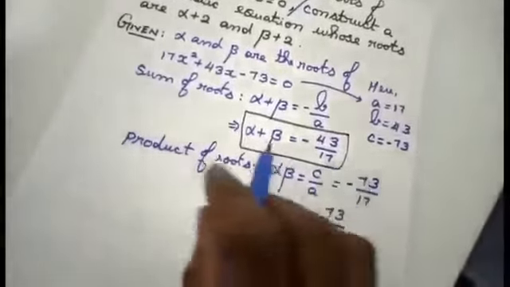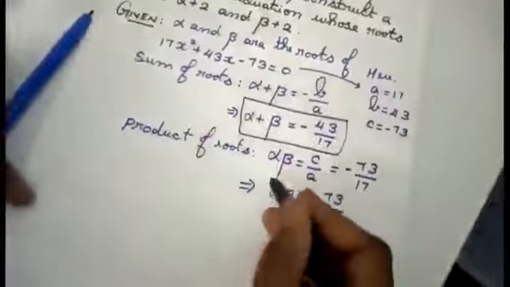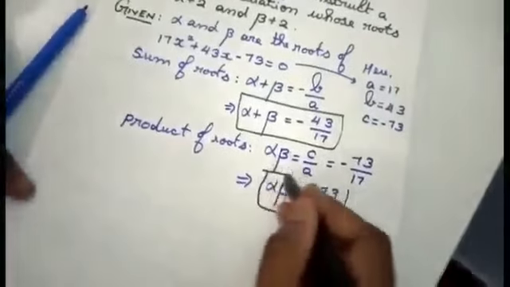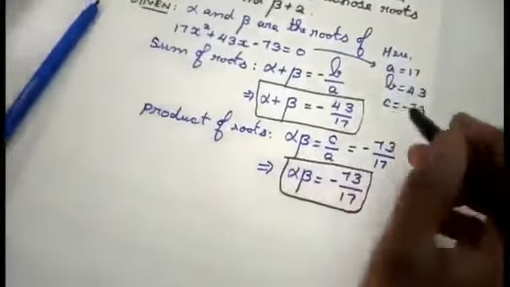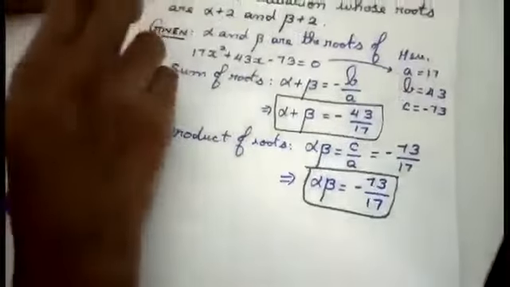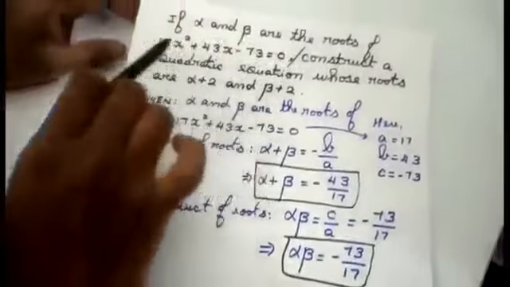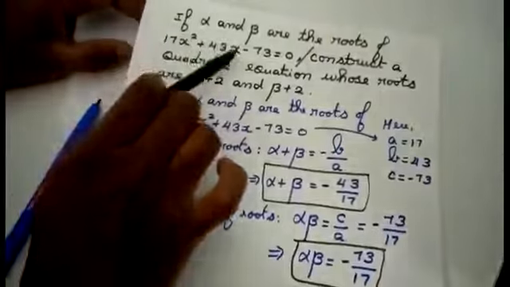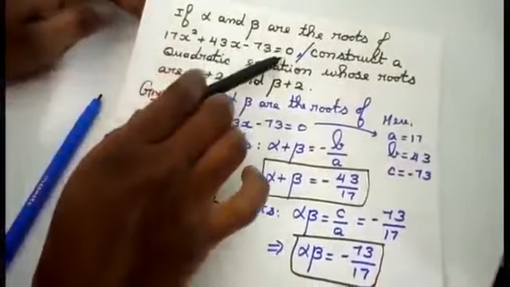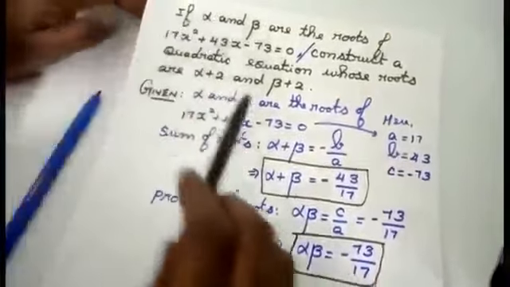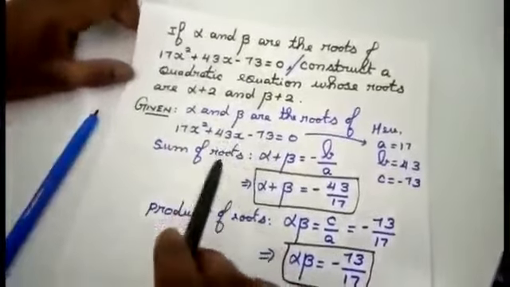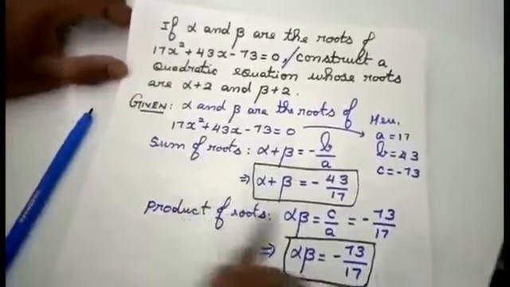And this is a value I am getting for alpha into beta. So what is the answer? Minus 73 by 17, students. So for the first part of the question, if alpha and beta are the roots of 17x square plus 43x minus 73 equal to 0, for this particular statement alone, I have done the calculation. I am calculating the sum of roots and product of roots.